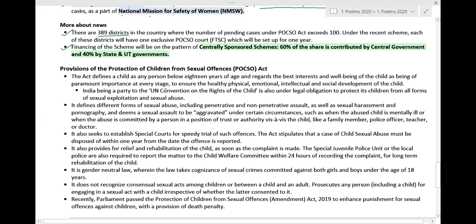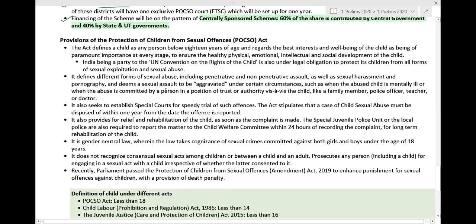Now let us understand the provisions of the POCSO Act, the Protection of Children from Sexual Offences Act. The Act defines a child as any person below 18 years of age. This is very important information: according to the POCSO Act, a child is defined as any person below the age of 18 years.